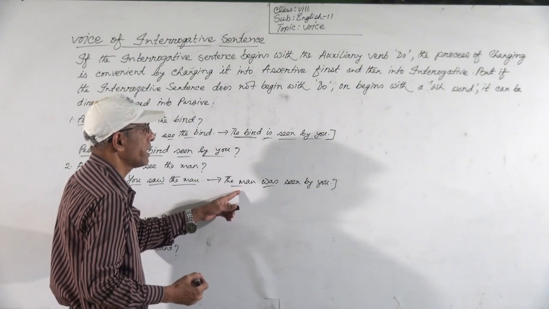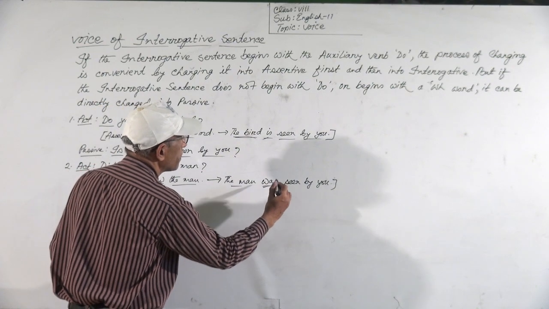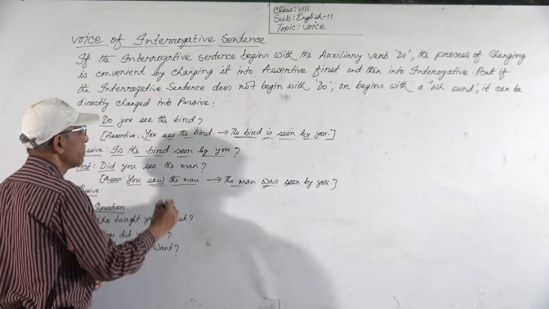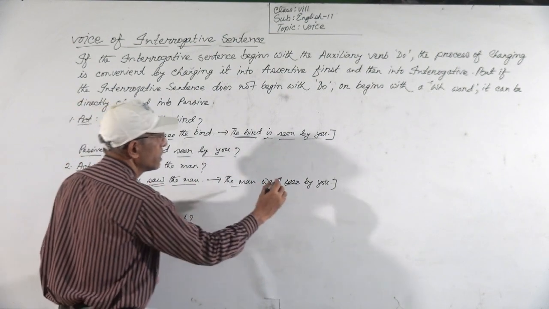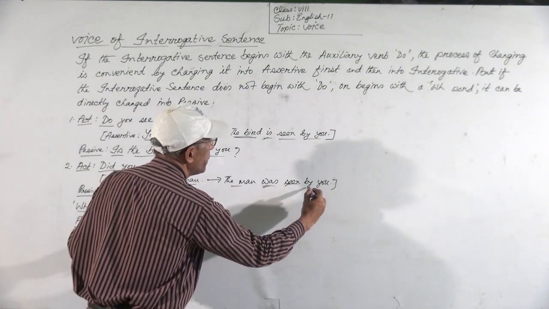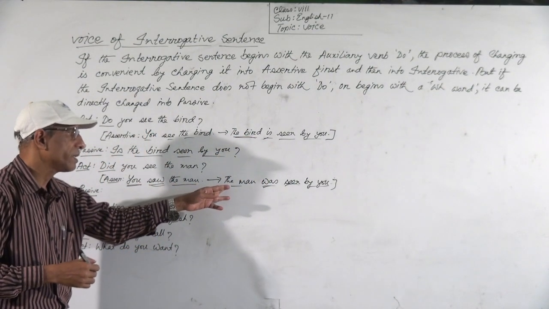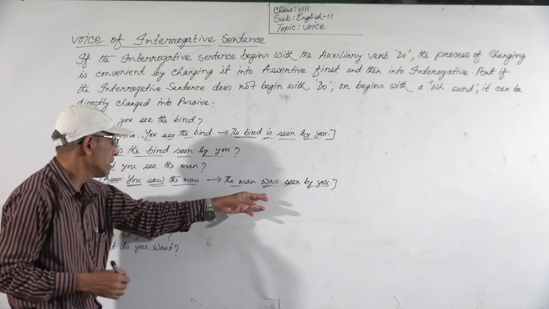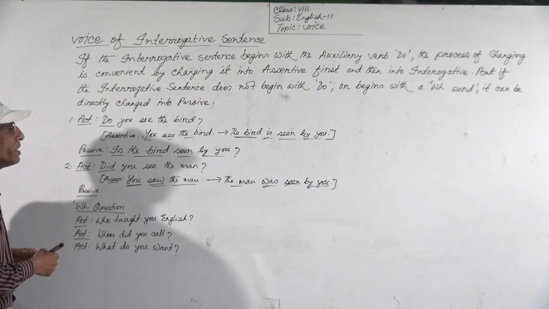Here after the man it will be was, and then the first participle of the main verb, so will be seen, and then subject will be object with by, and you will be by you. So the passive is the man was seen by you, and if we make it interrogative, it will be at first was